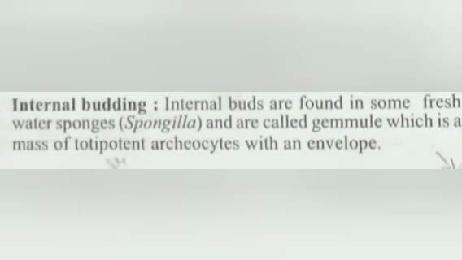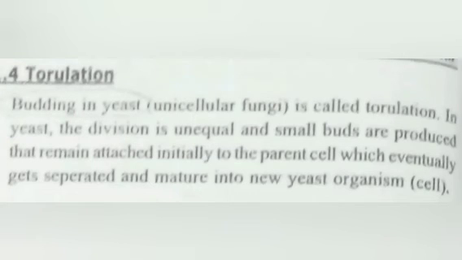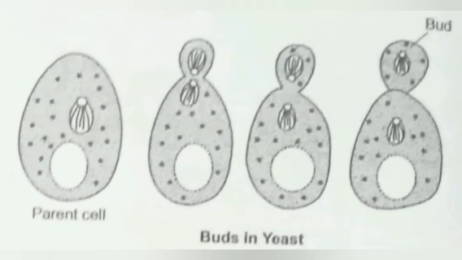Another vegetative propagation method is called torulation. It is not sporulation. Sporulation occurs in Plasmodium and amoeba, but now we come to torulation. Torulation always occurs in yeast, especially the unicellular fungi. It means budding in yeast. In yeast, the division is unequal and small buds are produced that remain attached initially to the parent cell, which eventually gets separated and matures into a new yeast organism or cell.